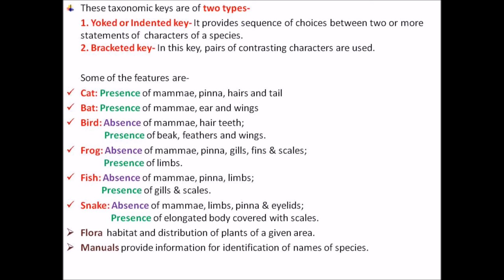Just repeating, flora gives us actual information about the plants regarding habitat and distribution. Manuals give us information about the identification of the names of the species, while monographs contain the information of any one taxon, a particular group. Only one taxon comes under one monograph.